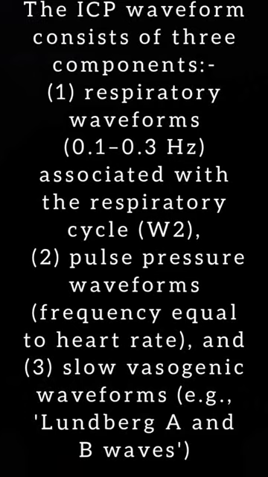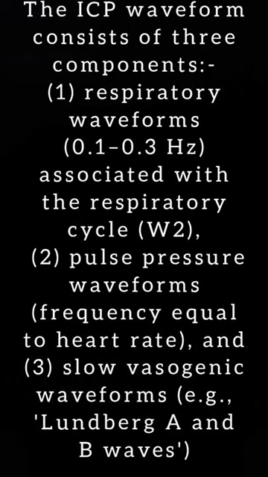Secondly, the intracranial pressure waves arise from the frequency of pulse pressure, equal to the heart rate. This is called the peak wave, and it is composed of 3 types of wave, P1, P2 and P3. P1 is the percussion wave, P2 is the tidal wave, and P3 is the dicrotic wave.